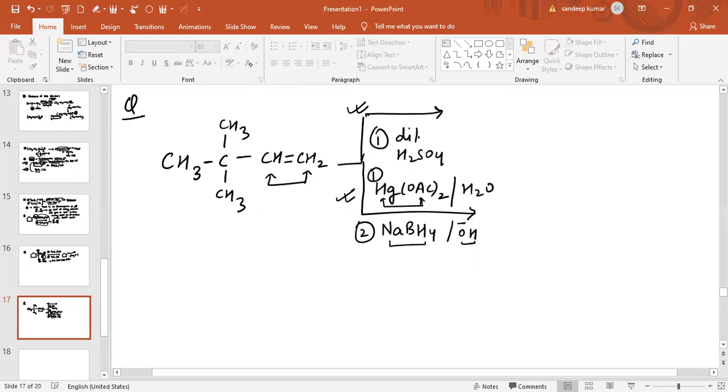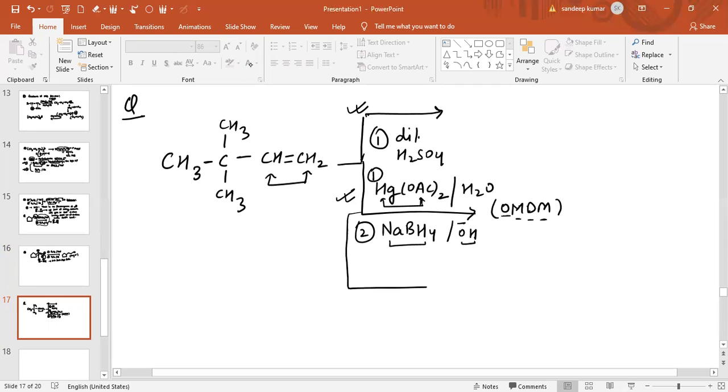Now this is the second path. You should know this is the OMDM reaction. What is the OMDM reaction? OMDM reaction means oxymercuration and demercuration reaction. So these are the reagents of the OMDM reaction, and the first path is basically the addition of dilute H2SO4.